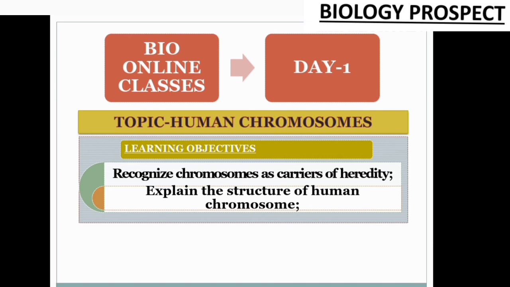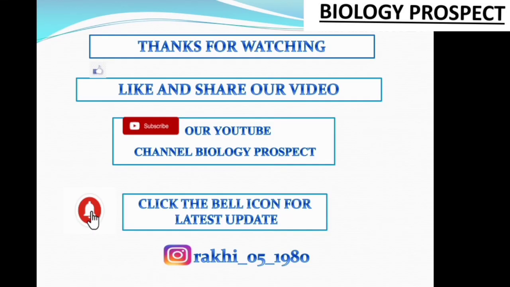Friends, today's topic is the human chromosome. We have already discussed the first two learning objectives: recognizing the chromosome as a carrier of heredity, and explaining the structure of the human chromosome. This is the first day's class and I have completed the first two objectives. In my next class I will explain the structure of DNA, the autosomes and the sex chromosomes.